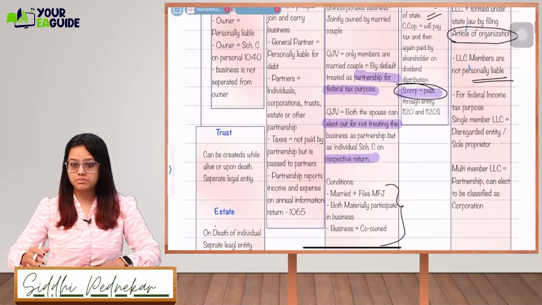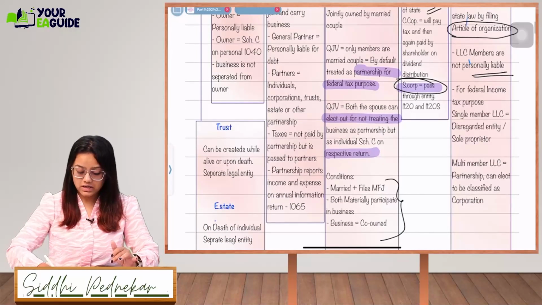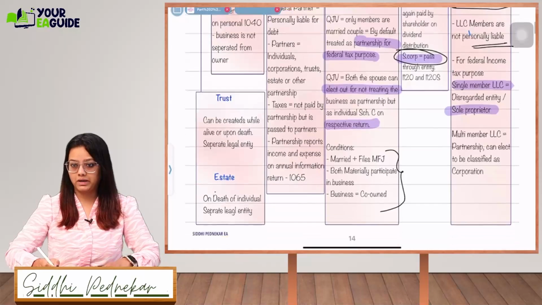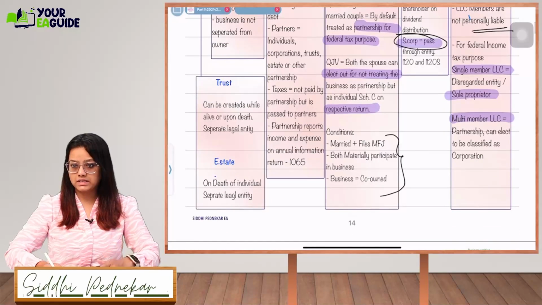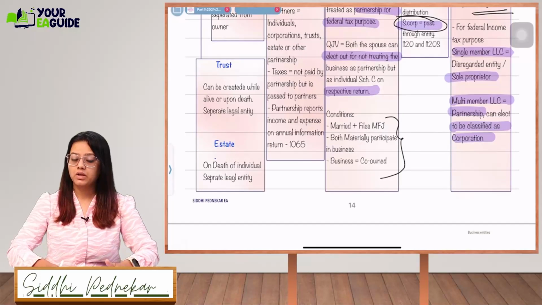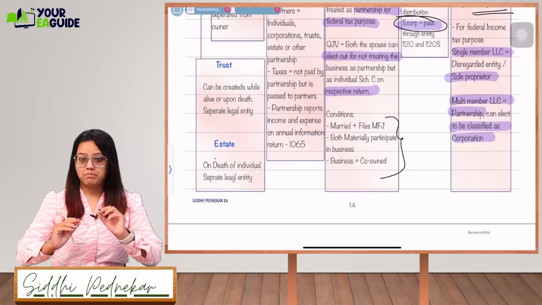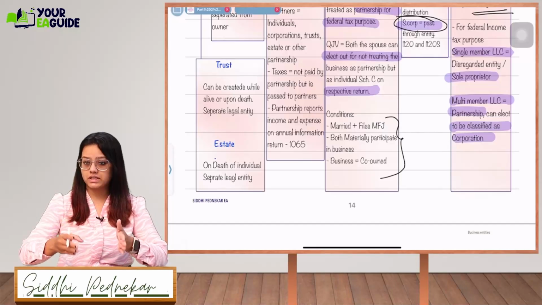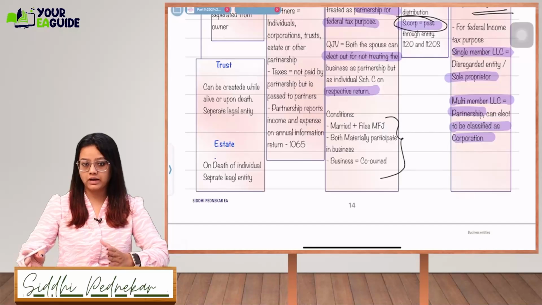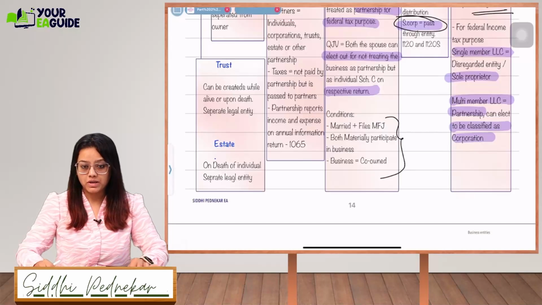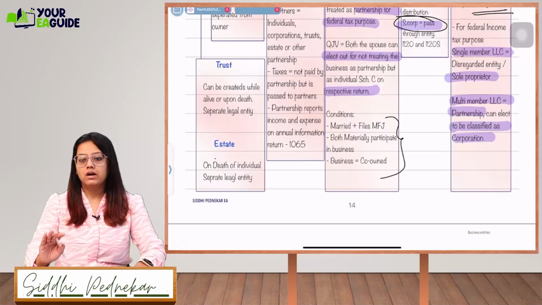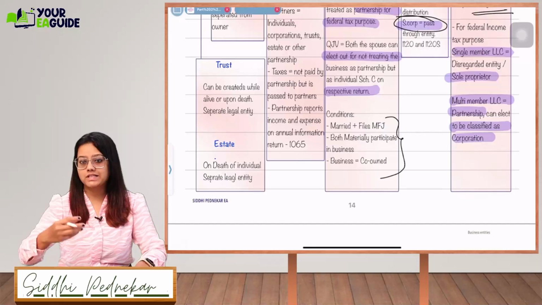For federal income tax purposes, they can either elect as a single member LLC. If it's a single member LLC, it will be treated as a sole proprietor. If it's a multi-member LLC, it will be treated as a partnership and can be elected to be classified as a corporation. By default, if it's a single member, it will be a disregarded sole proprietor. If it's a multi-member, two or more persons, it will by default be treated as a partnership. Now it is your duty to tell the IRS that you don't want your organization to be treated as a partnership but as a corporation.